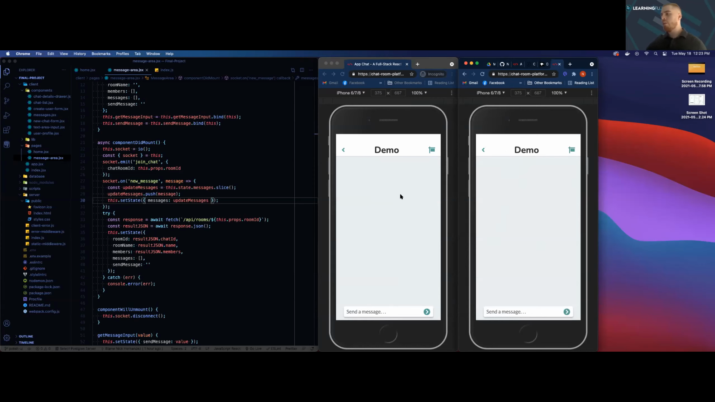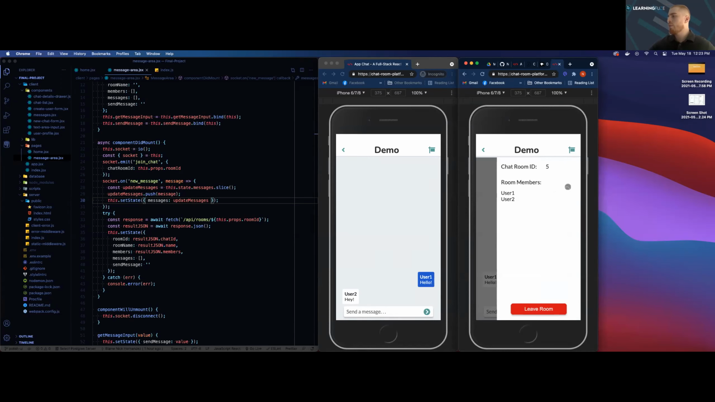From here, now that we have multiple users, sending messages is pretty simple. Over here in our user 1, we can type in hello, press send, and this will now update on both instances of the application. If we want to send a message back, we can do that over here as well. So this is essentially it.